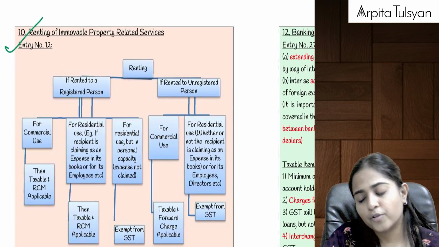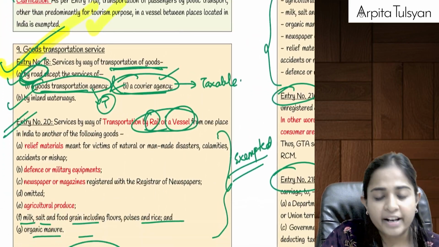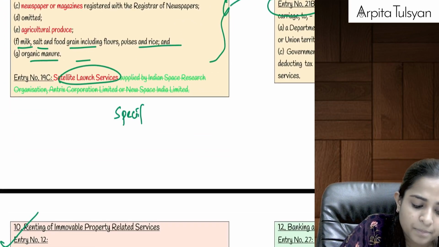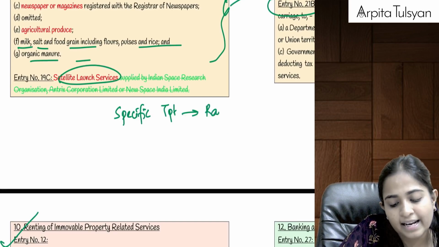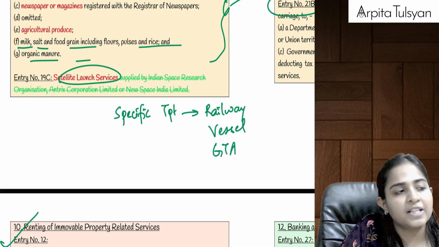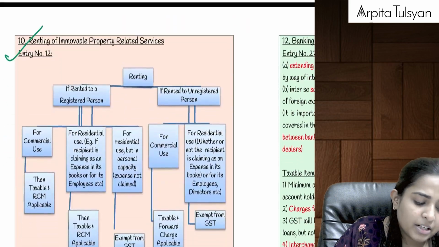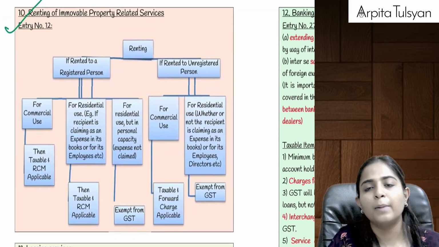Yes. Okay. So this was all about your transportation of goods services, where always remember specific items. Specific items transported by whom? Specific items transported by railways, specific items transported by vessel, and specific items transported by GTA is always going to be exempted. Right? Chalo.